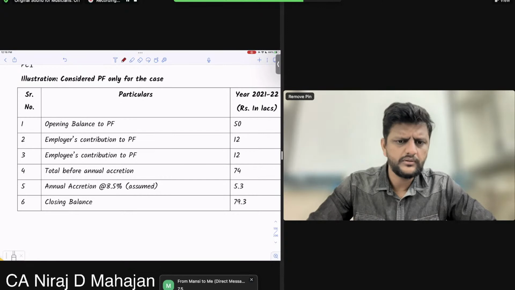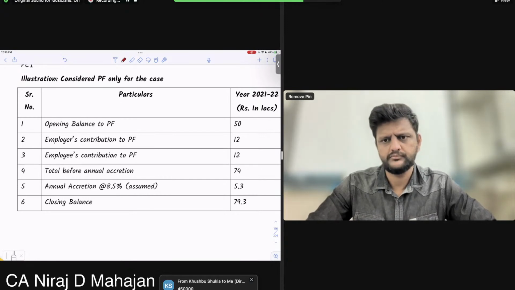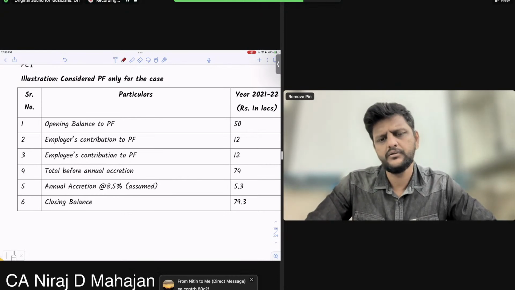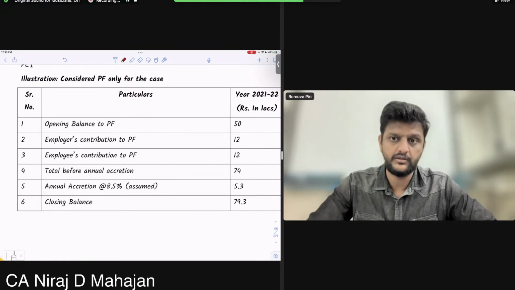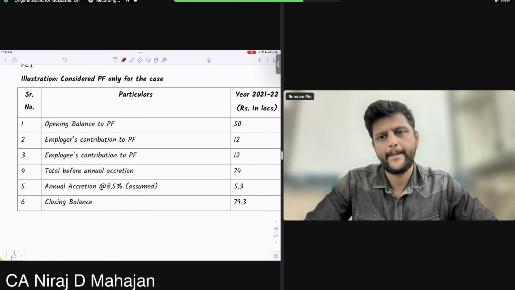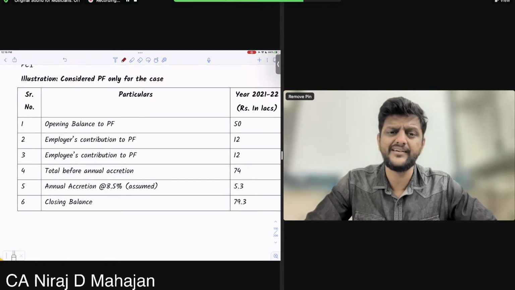I cannot give you more hints apart from that. Khushbu, your answer is correct. I asked you 17 to 7. It is the contribution more than 7.5 lakhs.